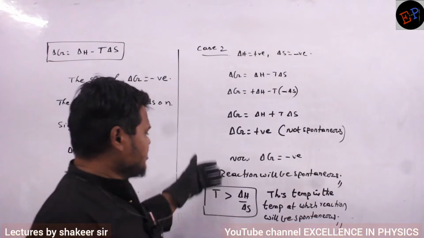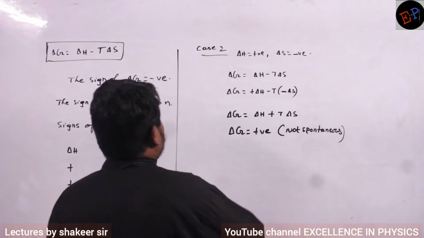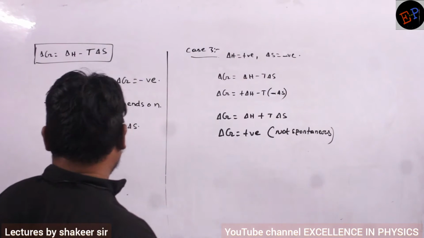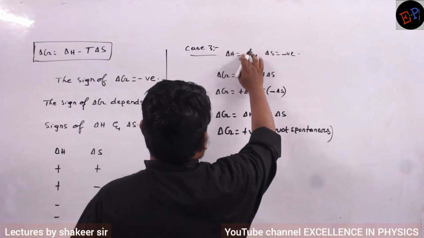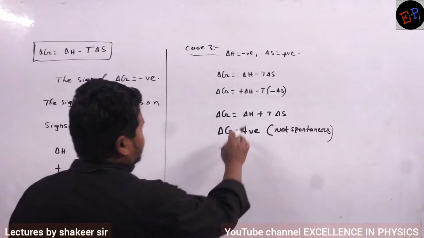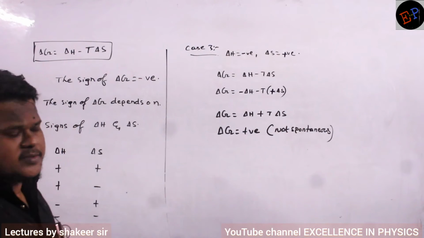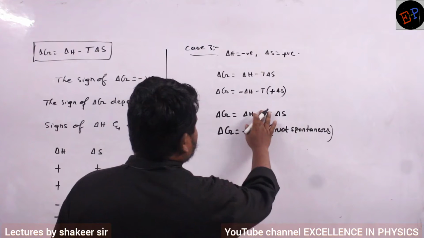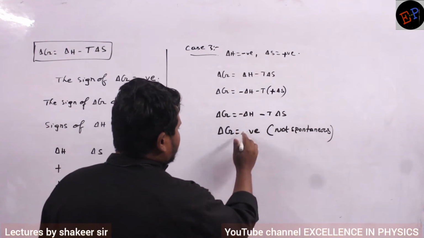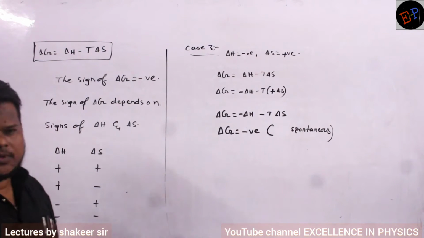Similarly, write the third condition. So what is case number 3? Case number 3, negative, positive. So this value I will take as negative and this value I will take as positive. Clear? So minus delta H, minus of T into delta S. So what is the total value? This is also minus, this is also minus. So definitely delta G will be negative and it is a spontaneous process. Are you able to understand?